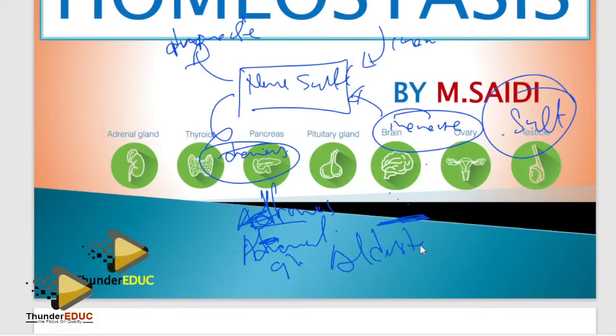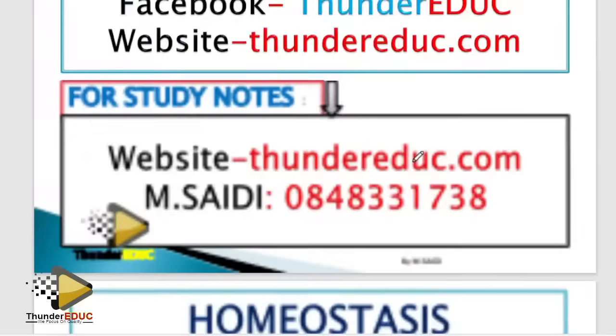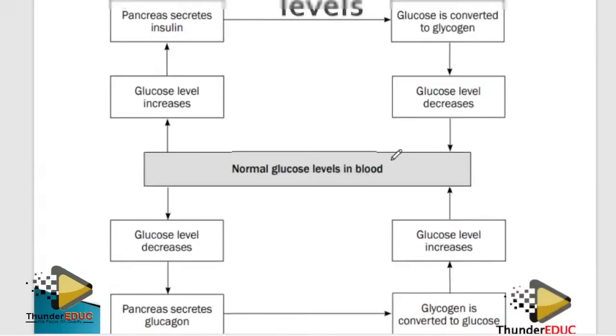Now I come here, I'll say the function of aldosterone. Aldosterone will make more reabsorption, or make the nephron more permeable to salts. You see? Now it means that more salts will be reabsorbed. And then what happens to the level? There's an increase in the level of salts in the blood, and then it goes back to normal. So everything must be linked to that.